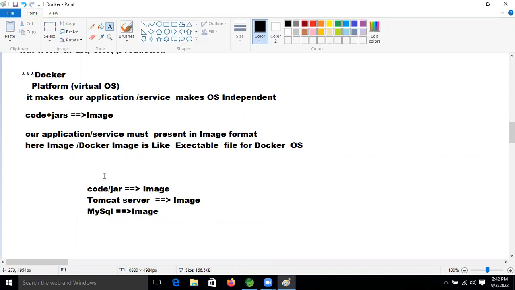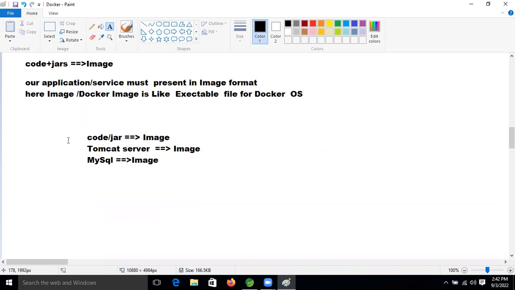What is the Docker container, friends? It is executing all the required images in Docker. Then one runtime setup is created, which is called a Docker container. Okay, let's understand these things diagrammatically.